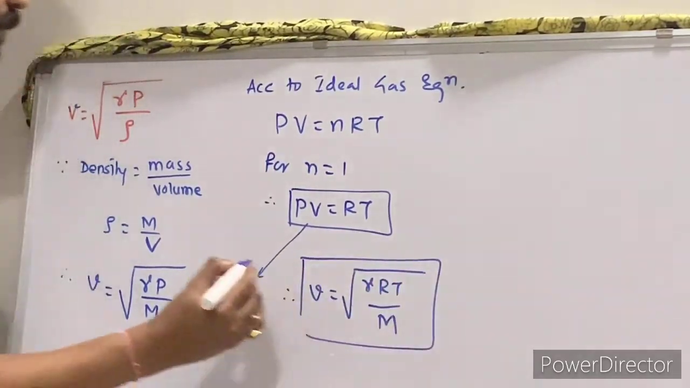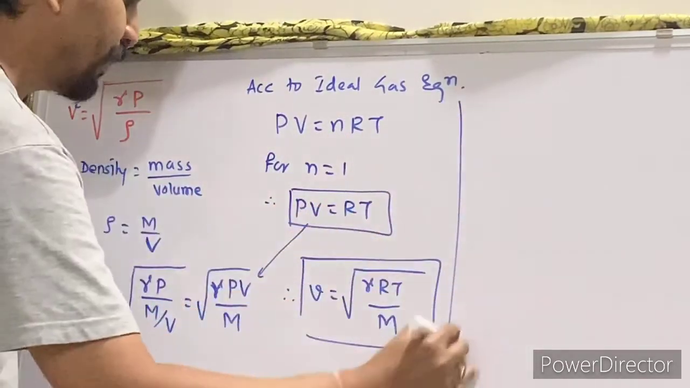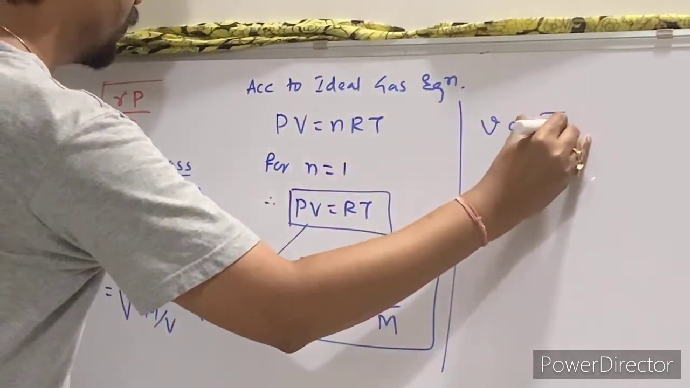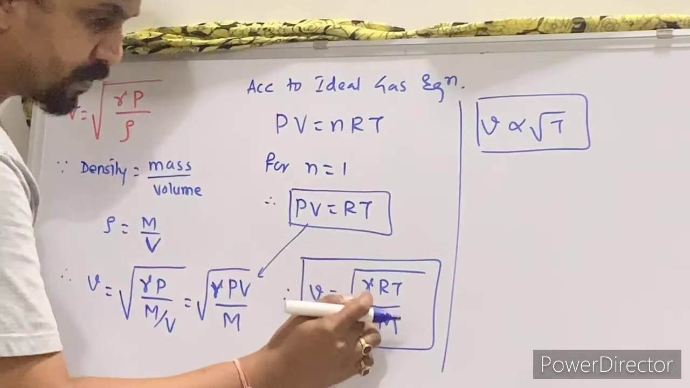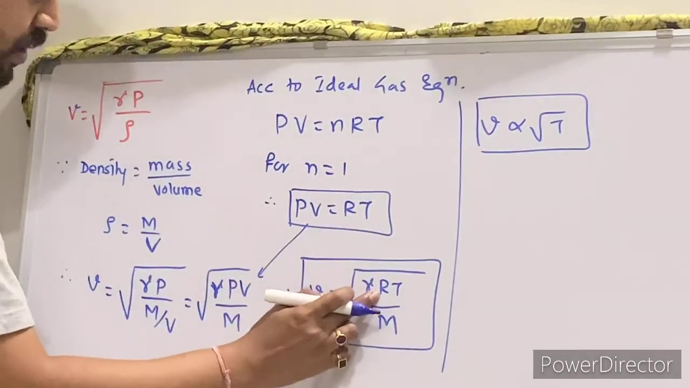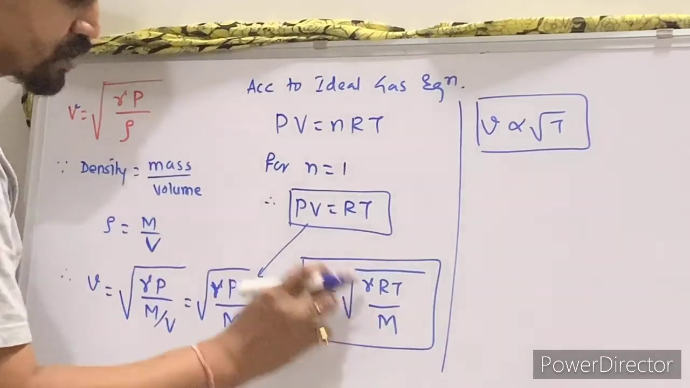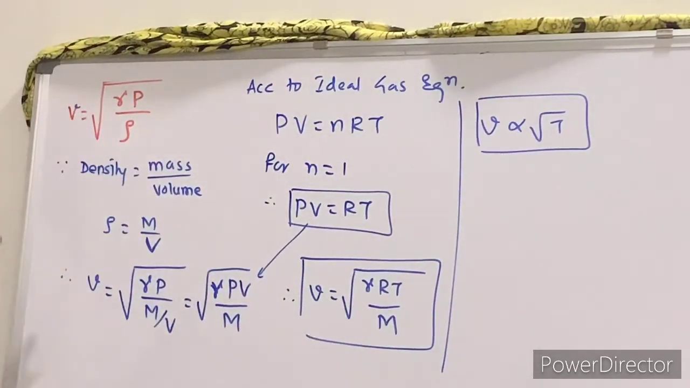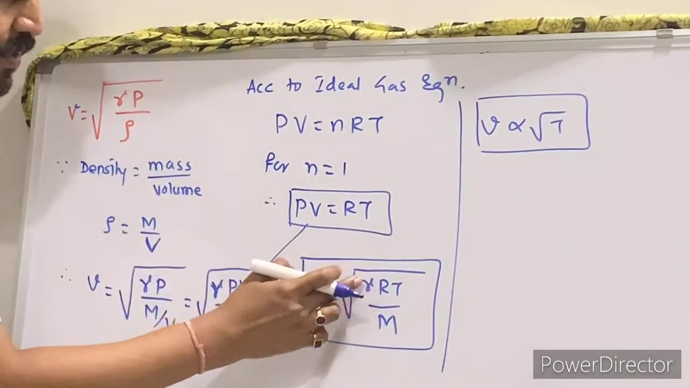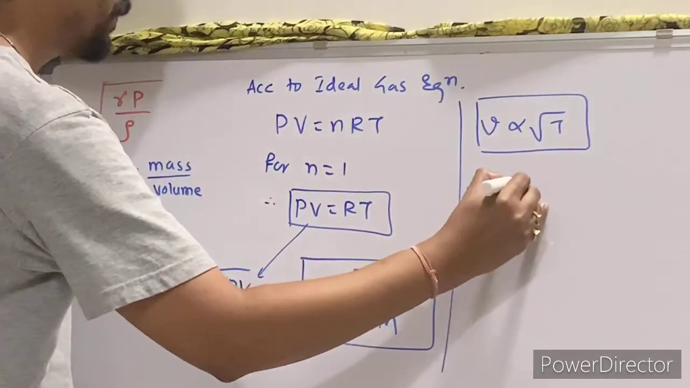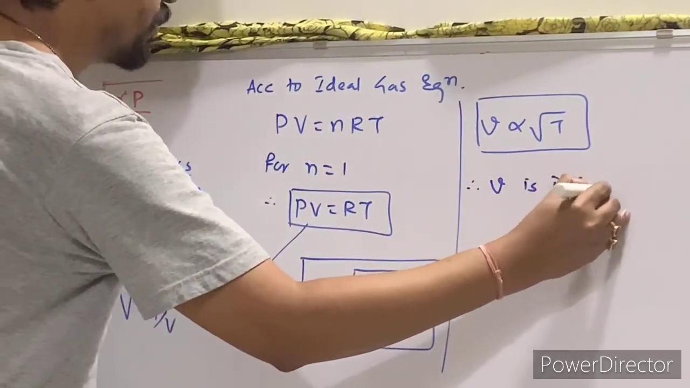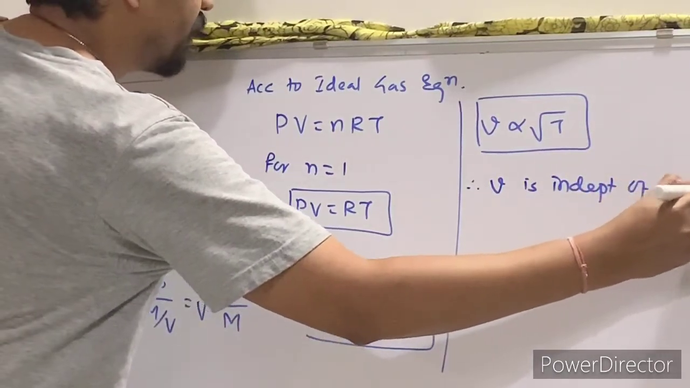This equation is important. From this we conclude that velocity is directly proportional to the square root of T, and there is no pressure term over here. Gamma is constant, R is the universal gas constant, and M is mass, or we can say molecular weight, because you have taken n as 1, so mass and molecular weight will be the same. All of these, gamma, R, M, are constant. So V is directly proportional to root of T. We can say from this that velocity is independent of pressure.